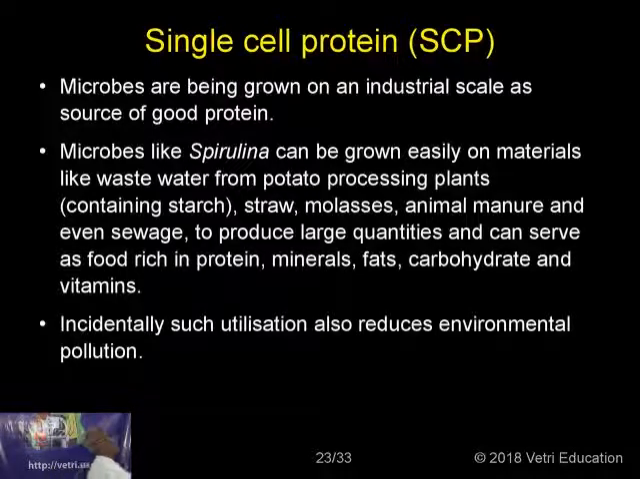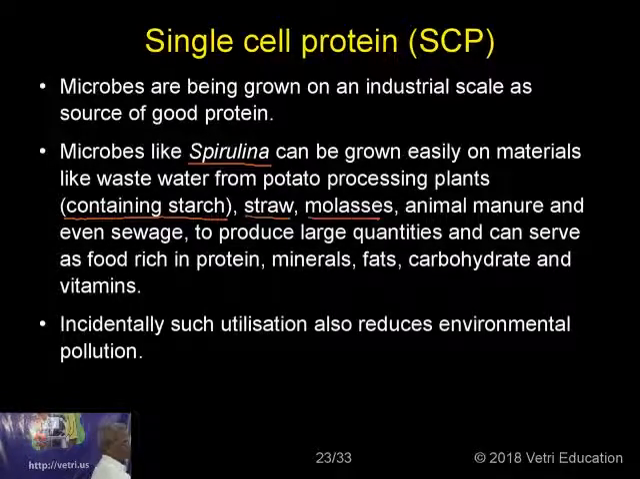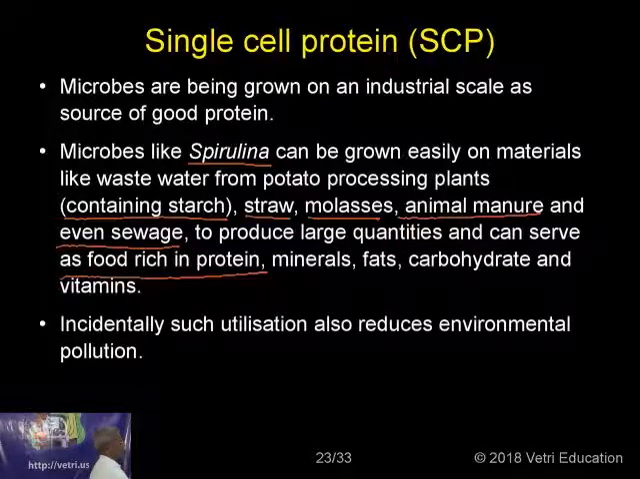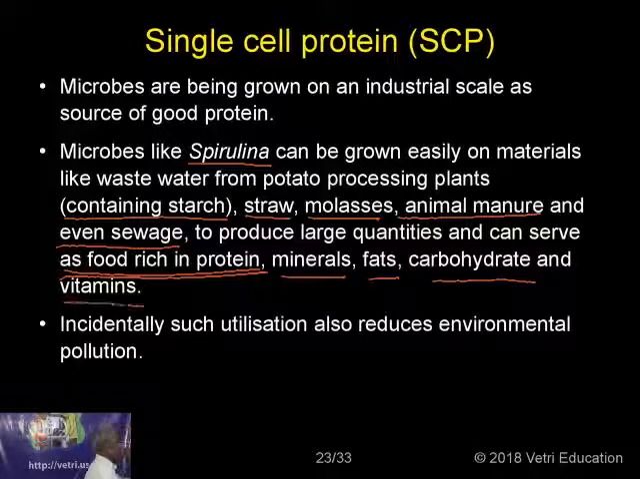Microbes like spirulina can be grown easily on materials like wastewater from potato processing plants containing starch, straw, molasses, animal manure, and even sewage to produce large quantities, and can serve as a food rich in protein, minerals, fat, carbohydrate, and vitamins. Incidentally, such utilization also reduces environmental pollution.